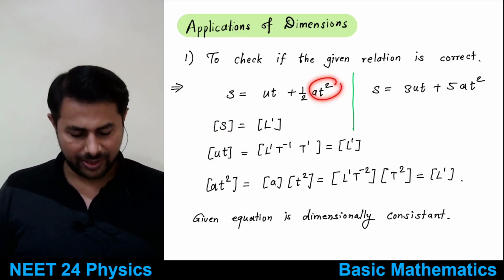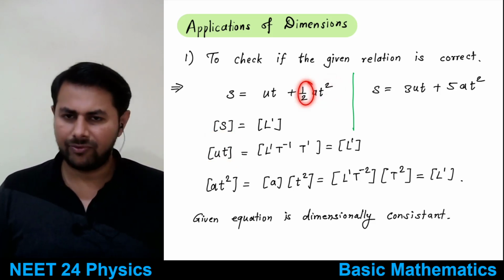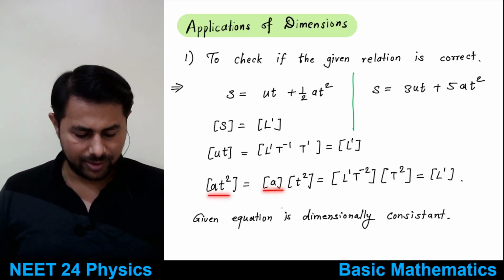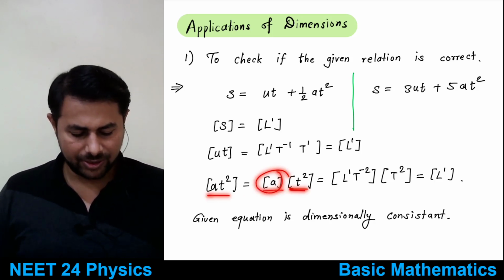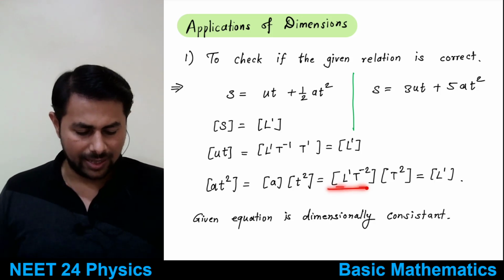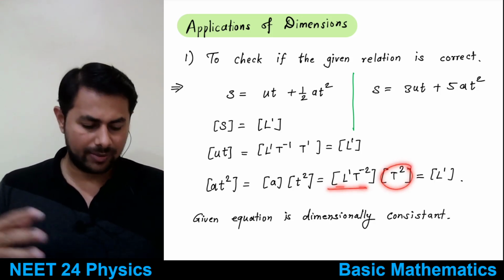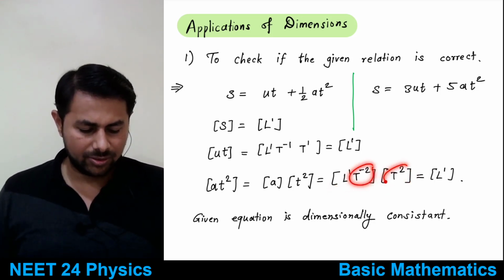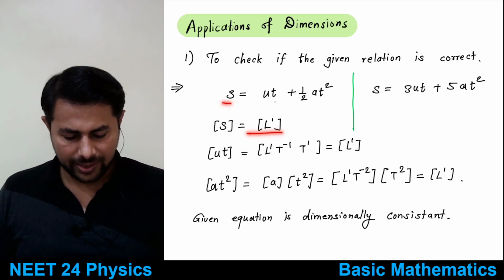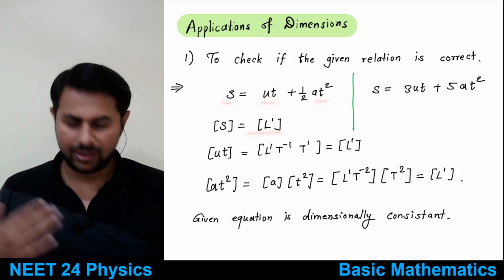Then half of at square will not have any dimensions. So at square, a is acceleration, then you have t square. What are the dimensions of acceleration? We just found it is L1 t minus 2. So L1 t minus 2 multiplied by t2. So t minus 2 plus 2 again gets cancelled out. So dimensions are L1. So the dimensions of the terms s, ut and half at square are same.